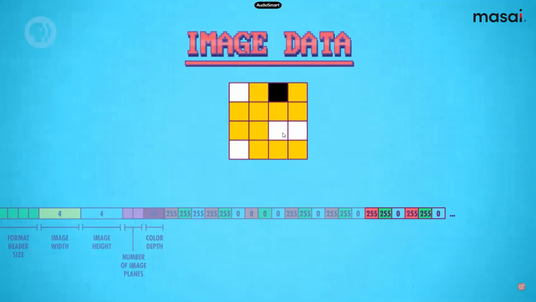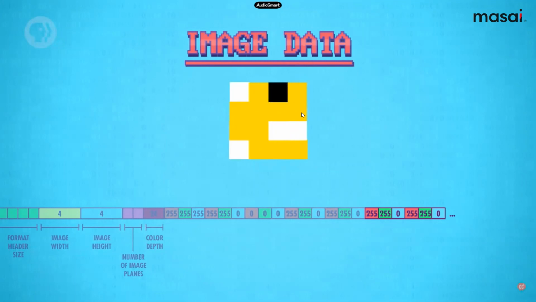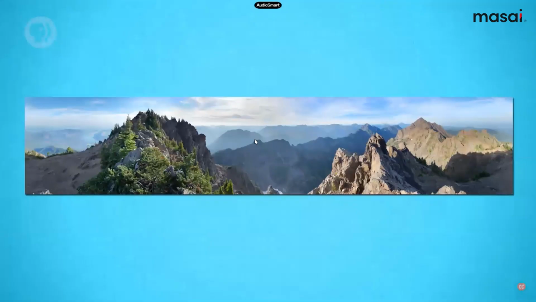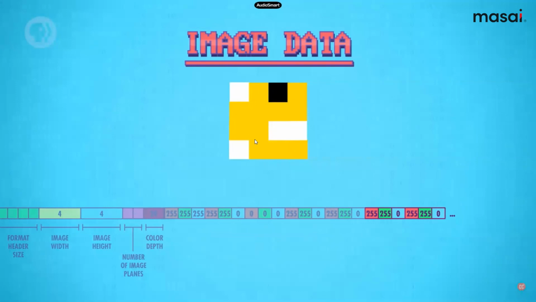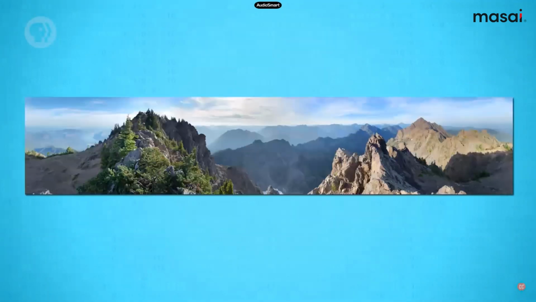So this is the picture. You can see that picture. It's something like Pac-Man. So this is how our picture is actually generated. You can do the same thing which you have done for this 4x4 image for this big picture.